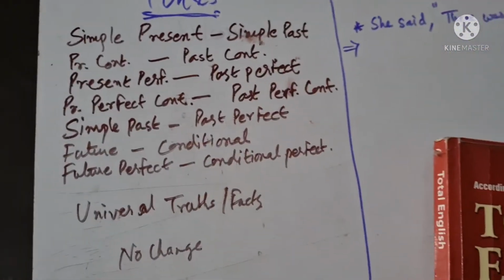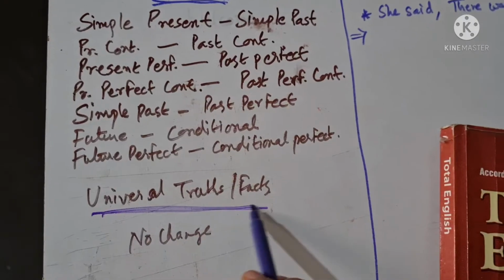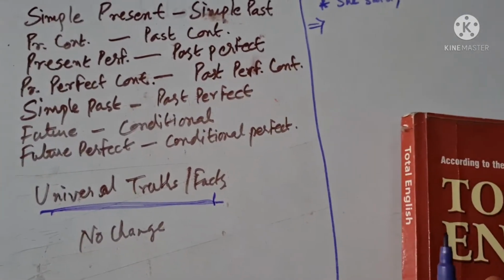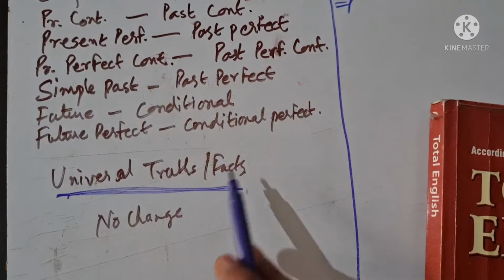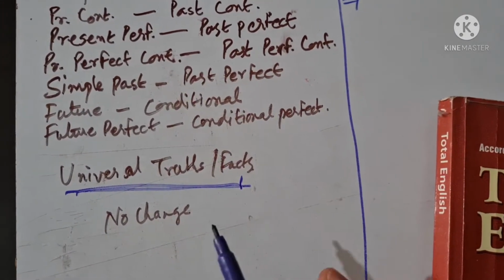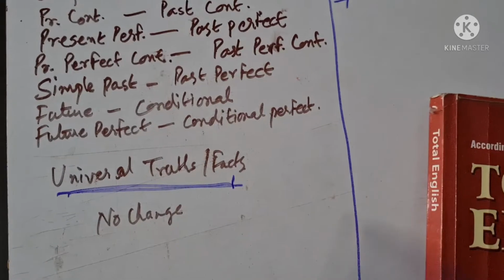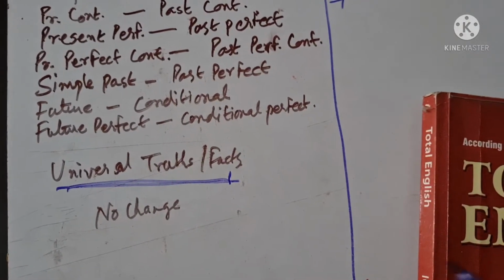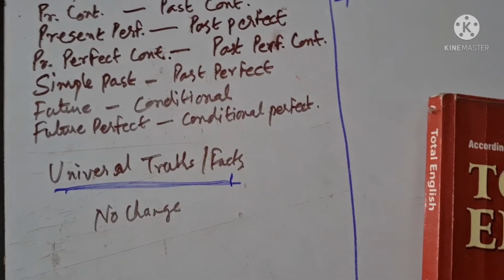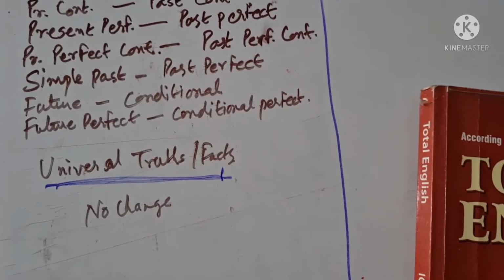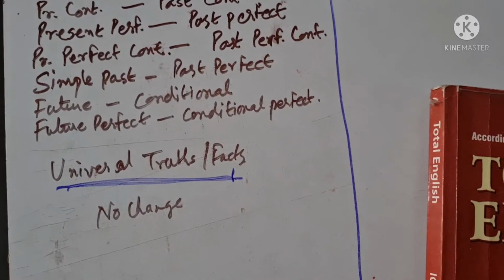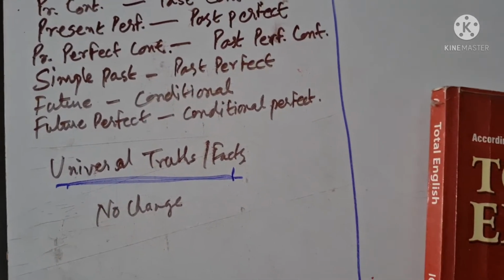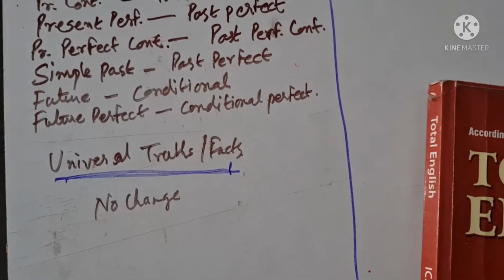Now let's see about the universal truths or facts. Remember, whenever we talk about any universal facts or truths, there is no need to change. Can you change the tense of "sun rises in the east"? Can you change it into "sun rose"? Whenever you use "rose", the past form or the verb second form of the word rise, it means you are changing the meaning, but it is a universal fact.